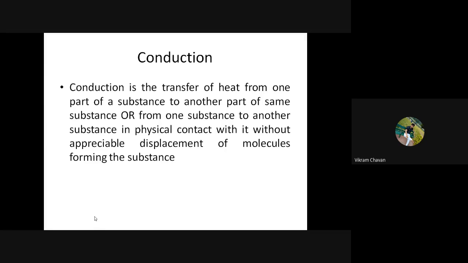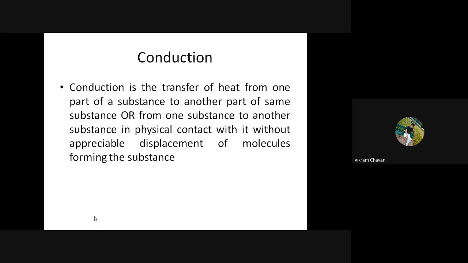What does it mean? Conduction means whatever heat is transferring within a substance. Consider any substance, and heat is transferring from one region of that particular substance to another region of that same substance, then that heat transfer is considered conduction.